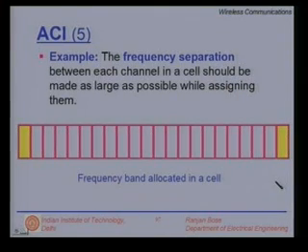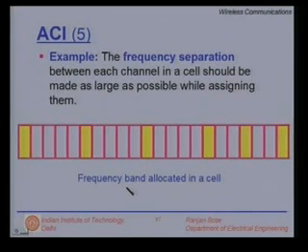Clearly, the demand is increasing, and so a third user requests for a channel, and I give a channel which is almost equally spaced. I could have given this channel as well, but for the sake of an example, I have assigned it this channel. And then the next user requests a channel, I have to put it maximally apart, and so on and so forth. So, you get the picture as to how the channel assignments have to be done in order to maximize the frequency separation.